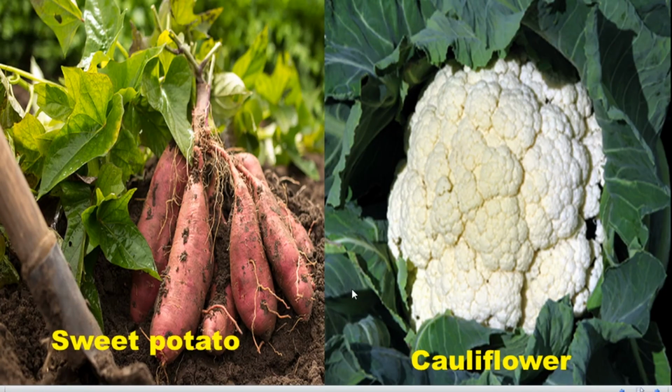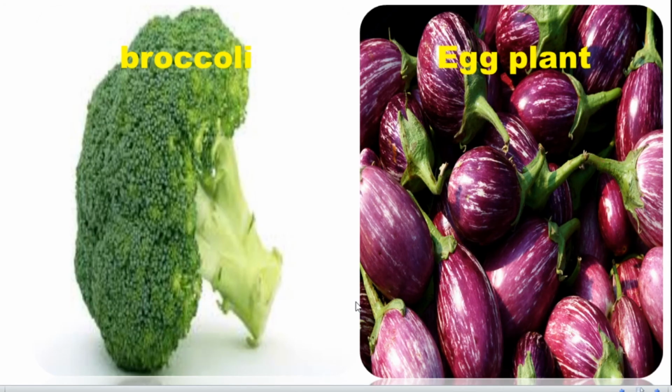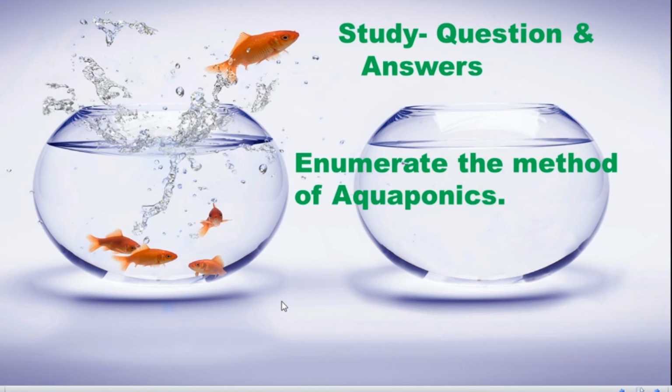And sweet potato is a specialized one. Sweet potato we always get from the soil, but here we can cultivate it in aquaponic. Cauliflower, broccoli, and eggplant, which is nothing but brinjal. These are some of the plants.